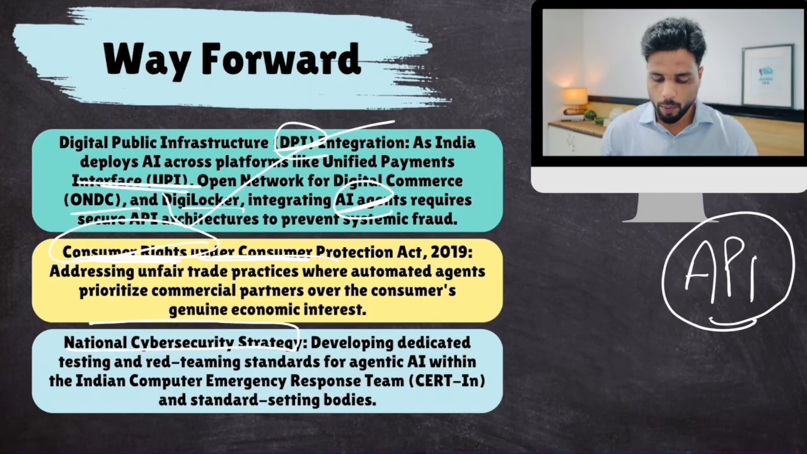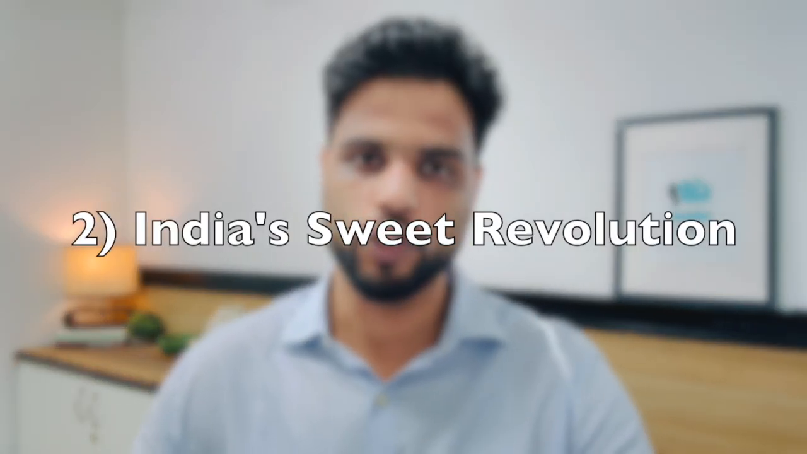And we need to develop a proper national cybersecurity strategy. We do have a national cybersecurity strategy, but that was developed pre-AI. So with the dawn of AI, we need to update this. Okay, so this is the thing. This is the way forward. That's about it, right? Now let's quickly shift our focus to the next news item, and that is India's sweet revolution.